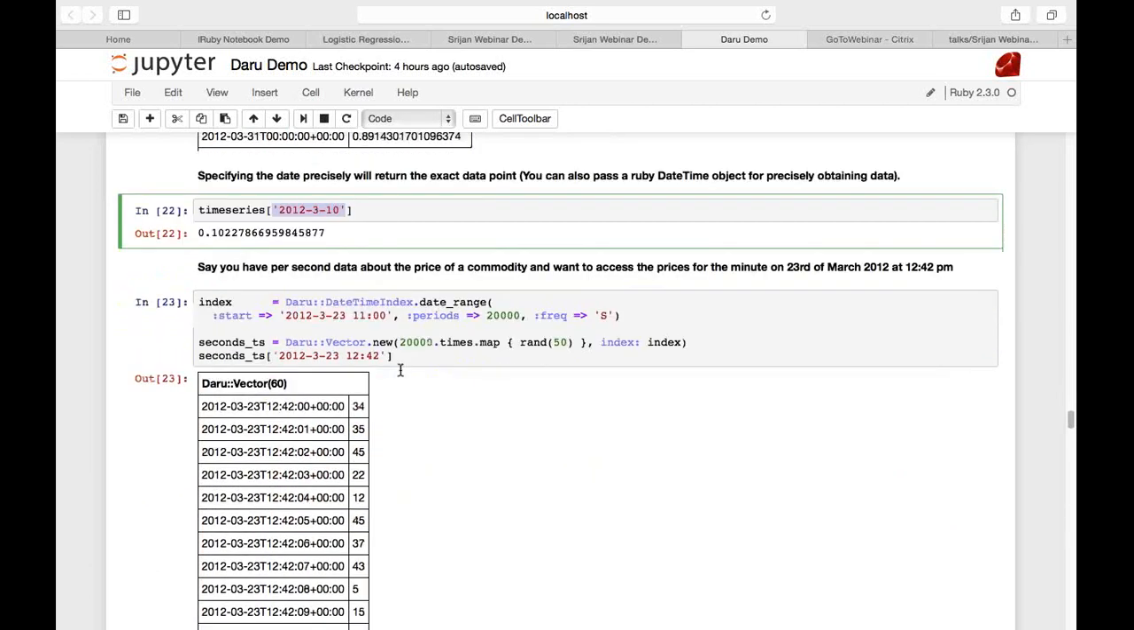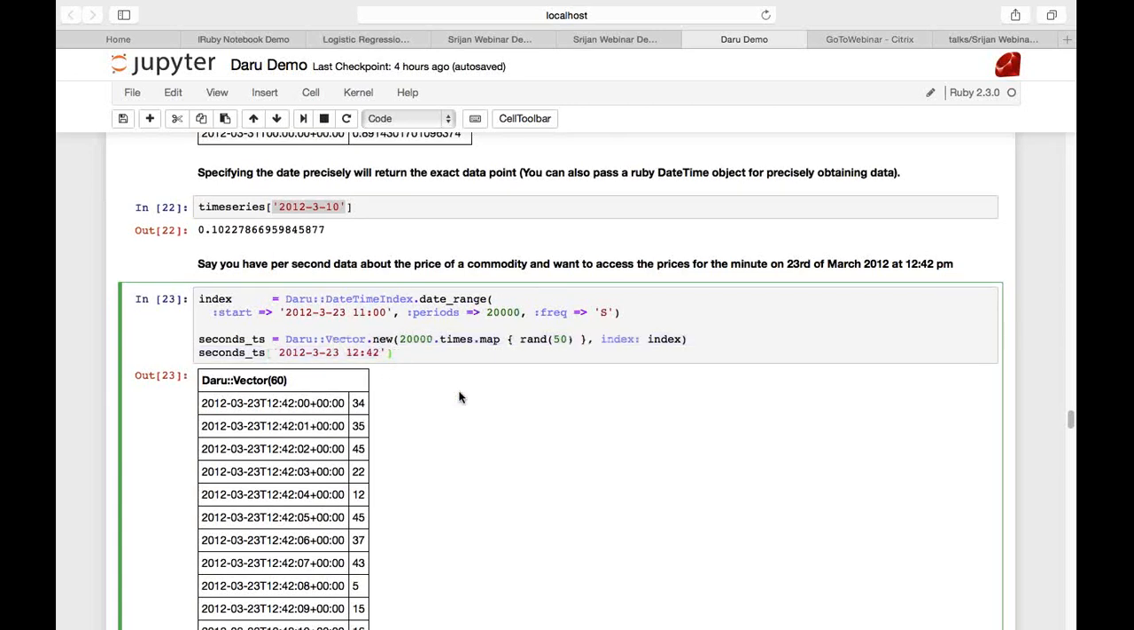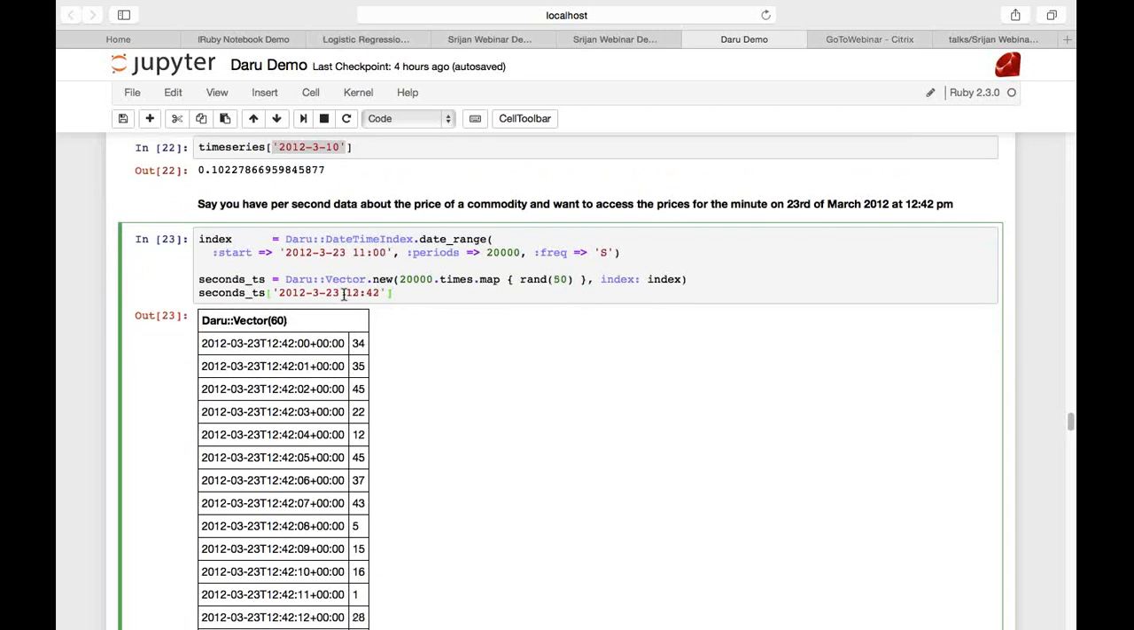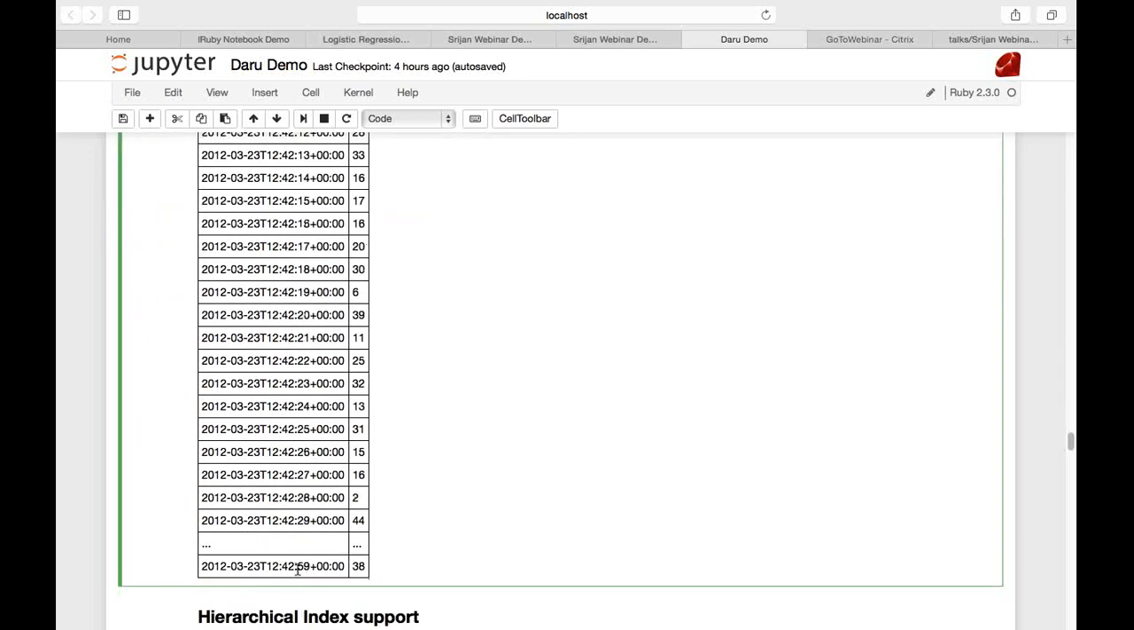It can also accept timestamps up to the precision of a second, and this example basically tries to demonstrate that. So over here, I'm creating a date range starting from the 23rd of 12 with a frequency of 1 second, and I index that into a Daru vector, and I want all the data which is present from 12:42 23rd March 2012 to 12:43 23rd March 2012. So as you can see, it's up to the 59th second of 12:42.